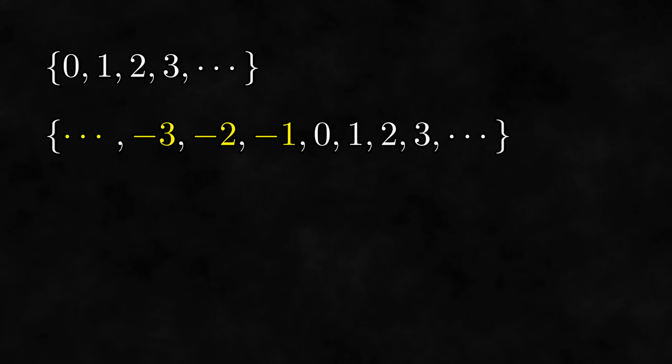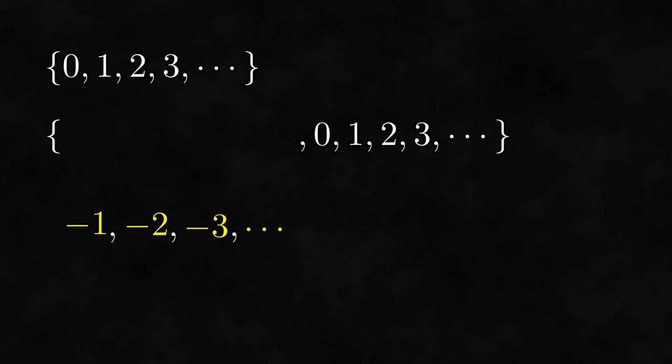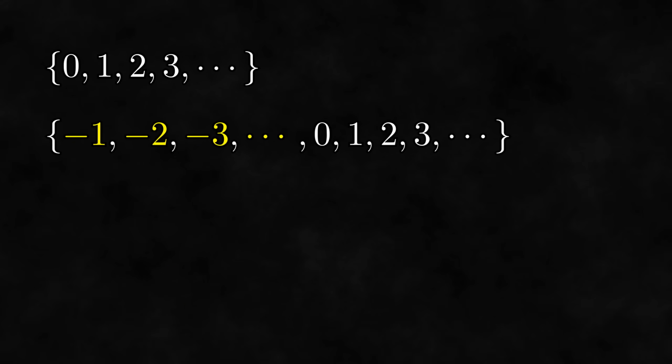However, even if the usual ordering on the integers isn't a well order, what if there's a different order on the integers that is a well order? For example, we could take all the negative numbers and reverse them. This new ordering on the integers is, in fact, a well ordering on the integers. Of course, by doing this, we are no longer talking about the usual ordering on the integers. The important point is that there exists some order on the integers, no matter how different from the usual order, that is a well order.